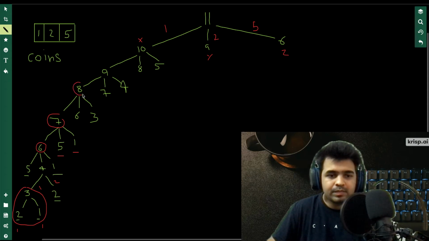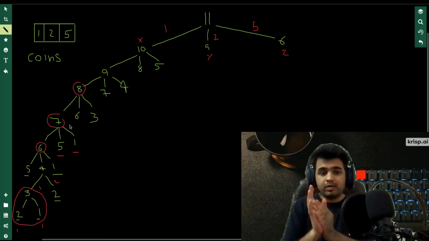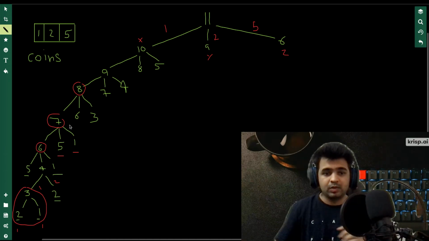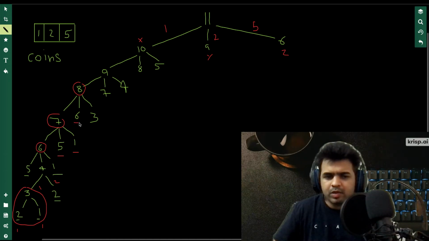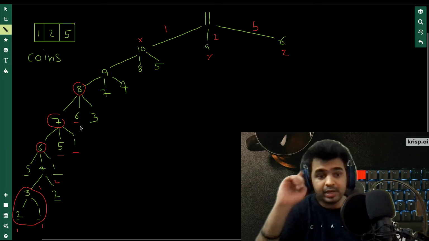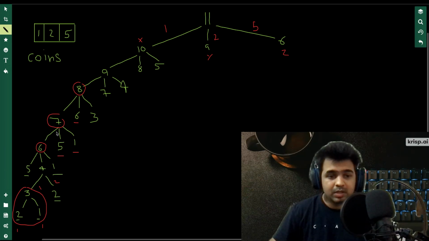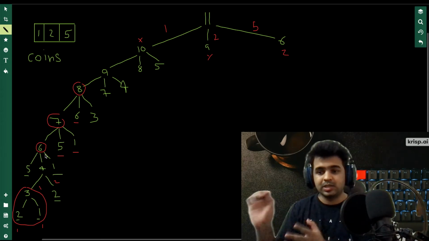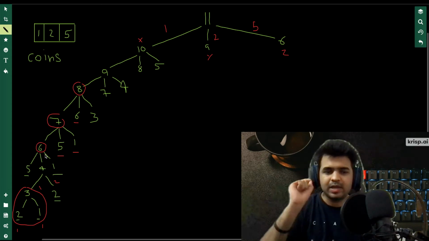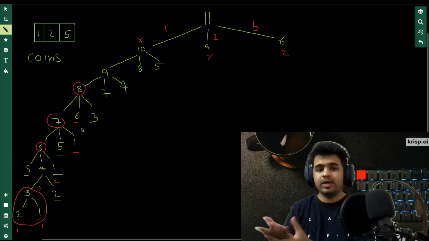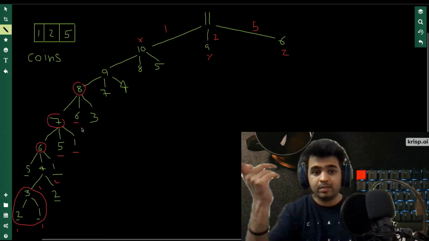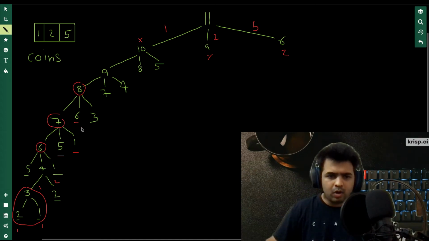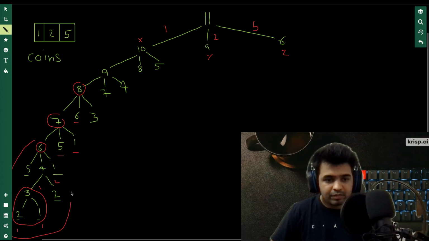Now we reach 8, and we know the minimum number of coins to reach 7, right, by doing the calculations below. Now we need to calculate the minimum number of coins to reach 6, but we have already calculated it. So this is what dynamic programming is. When we were going here, we know that the minimum number of coins needed to reach 6 is this. So what we do is we store it in an array, and when we come here, we look into the array. Do I have this? Yes, I have the minimum number of coins to reach 6. I'll just use it. So all the sub problems, all the sub branches from 6, all this part, we are able to save this calculation here.